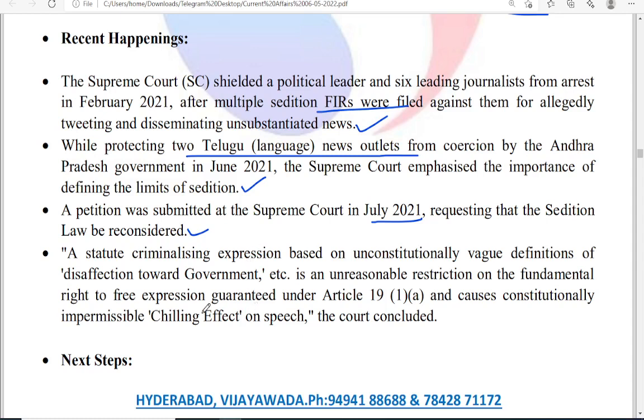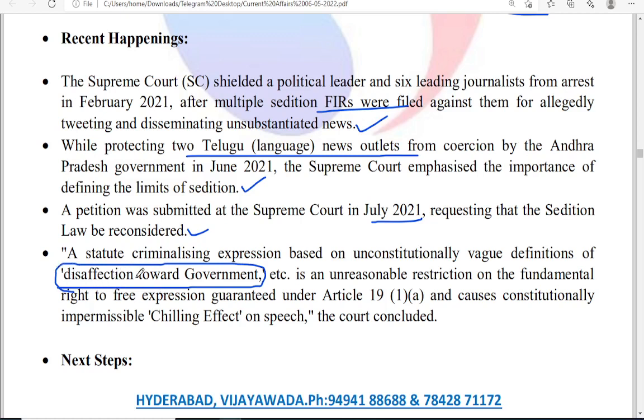Next, this particular statute criminalizes expression based on the unconstitutionally vague definition of disaffection towards the government. That means there is no clear definition of what is sedition and what is not.